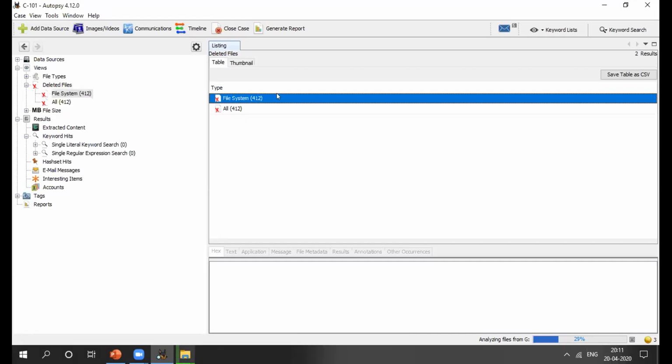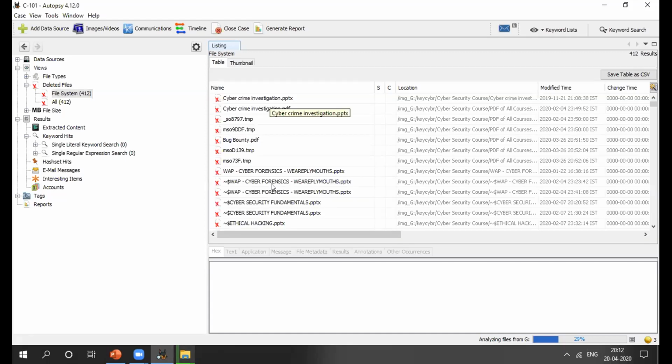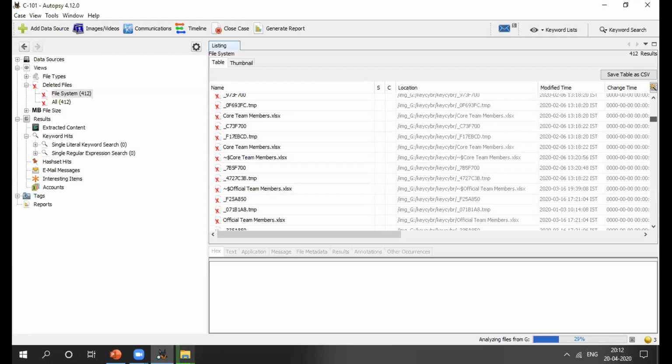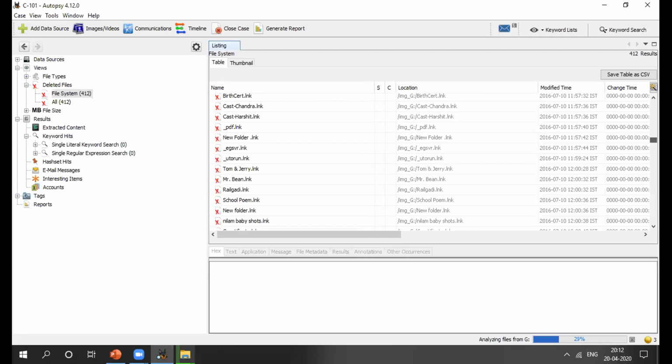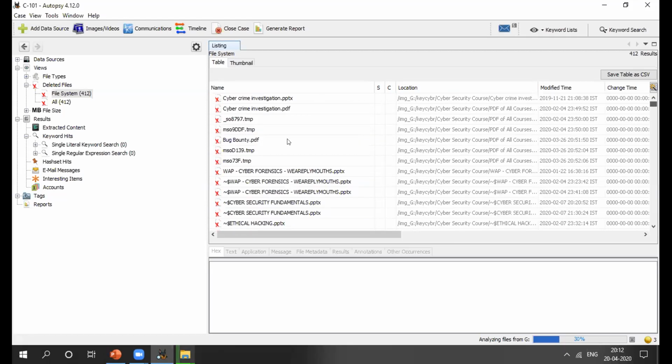Okay, so yes, you can see these all things are in my pen drive, right? But because of some space and storage issues, I deleted all those things from my pen drive. So yes, here I got all my deleted files.